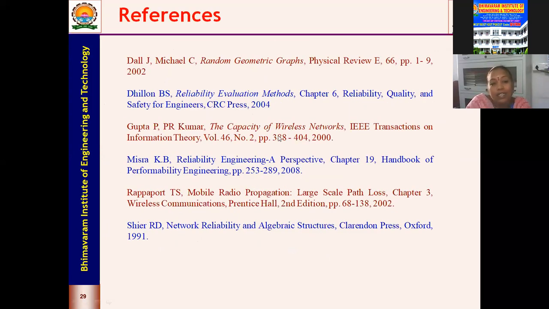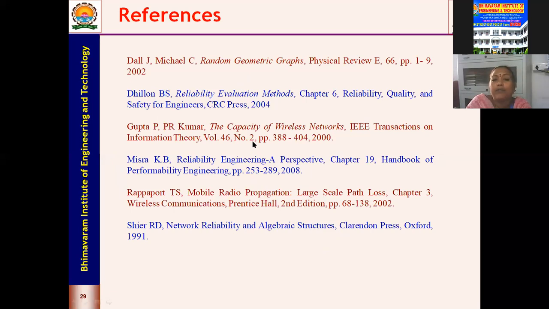Thank you. And these are the references for this particular topic. Here I've given references with books. The main important reference, if you want to know more about reliability, you can refer to Misra KB, Reliability Engineering: A Perspective. This is a handbook of performability engineering.